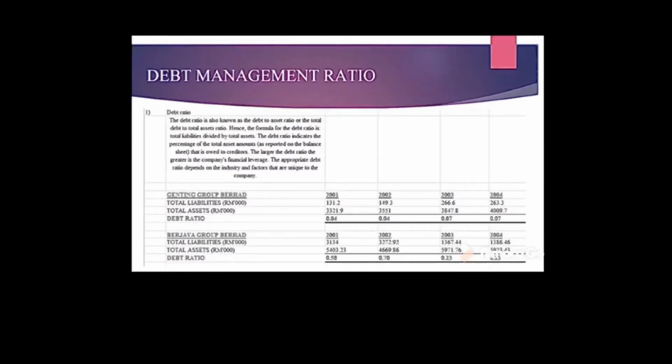For Berjaya Group Berhad, the ratio increased from 0.58 to 0.7. A higher debt ratio makes it more difficult to borrow money. Lenders often have debt ratio limits and do not extend further credit to firms that are over-leveraged. But in 2003 and 2004, they maintained the ratio at 0.23.